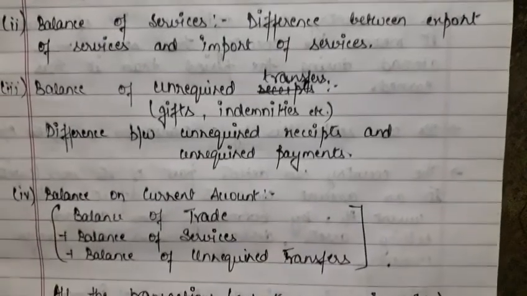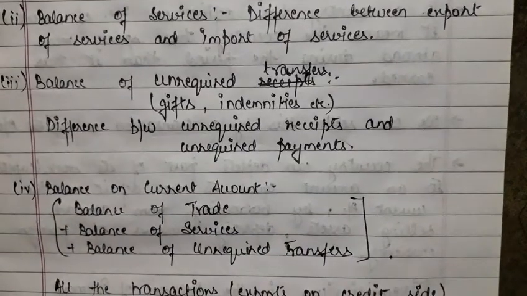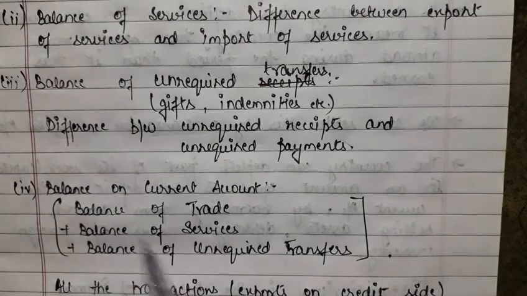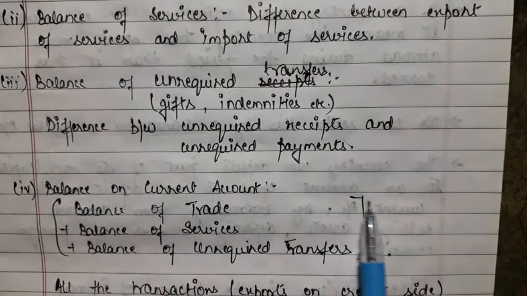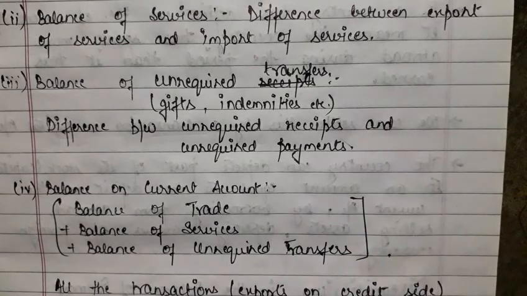Now we come to the balance on current account. As we studied earlier, all the imports and exports, all the transactions related to goods and services, come in our current account. So the current account can be calculated as balance of trade plus balance of services plus balance of unrequited transfers. If you add up all these three, you get the balance on current account.